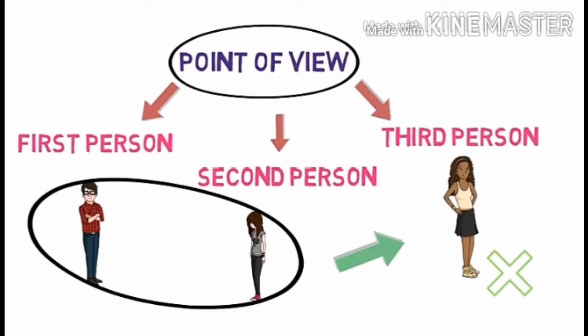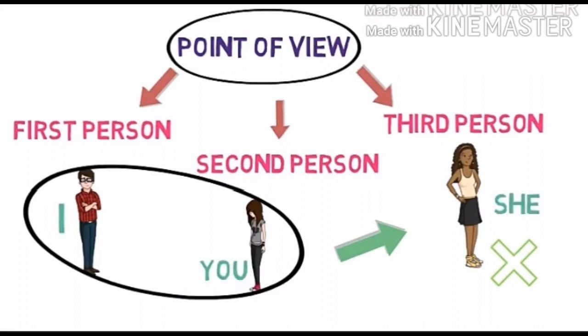If Ravi and Isha are in the room and Ravi is telling something to Isha about Nikita, who is not present in the room, then in this case Ravi is the first person as he is the one who is speaking. Isha is the second person because she is the one who is listening. And Nikita is the third person as she is not present in the room while they are talking about her. And Ravi may be talking to Isha like this: I am telling you that she is very beautiful.